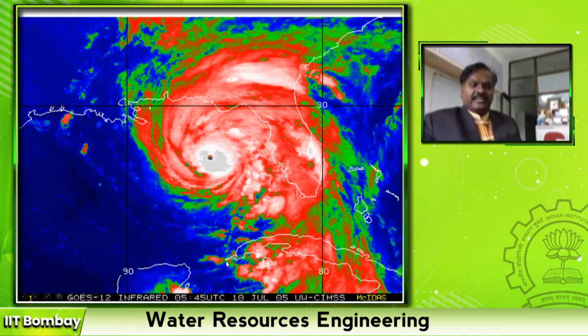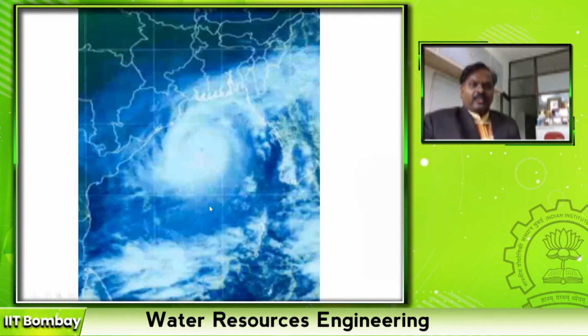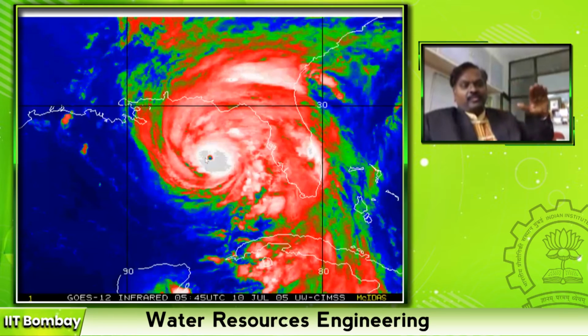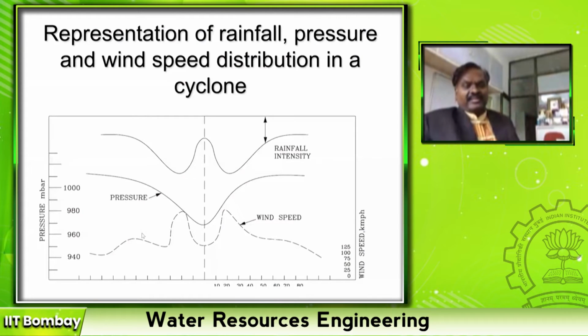So what happens? This cyclone moves from the tropical region towards the North Pole. While moving, at any location, initially the wind speed is very low. Let us say this is the direction in which the wind is moving. So initially the wind speed is low, low, low, low. Suddenly there are gusty winds, everything starts flying.